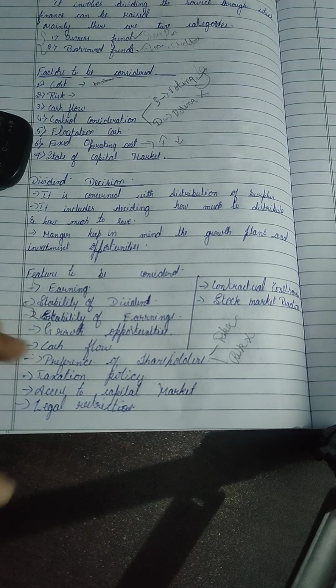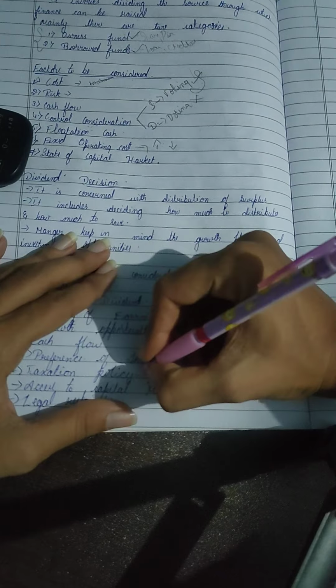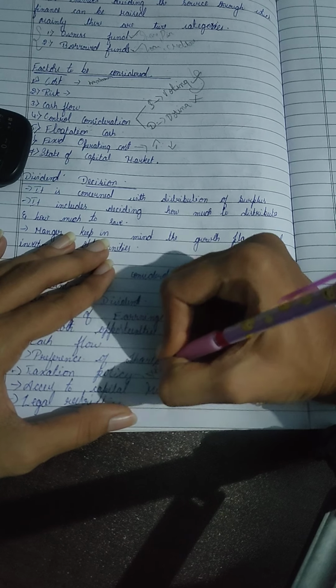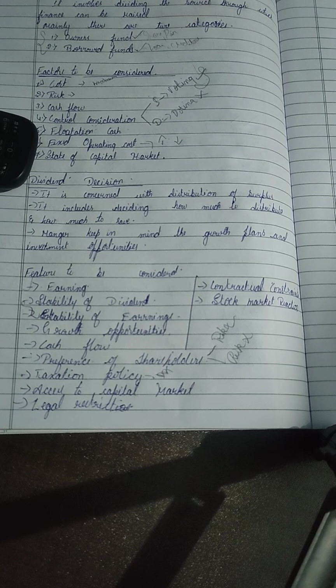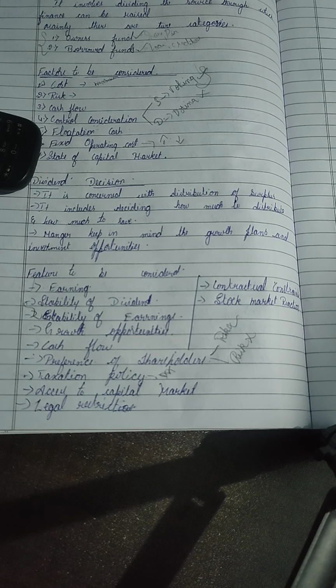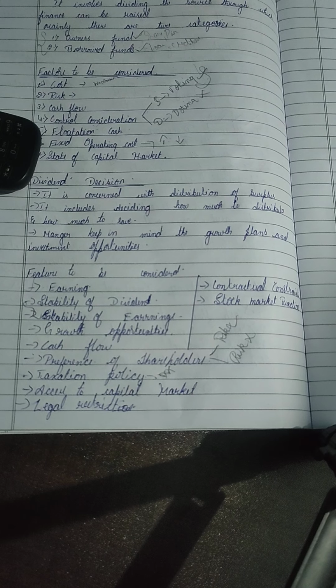Under the taxation policy, we need to pay DDT, that is dividend distribution tax. The higher the tax amount, the higher the charges. The lower the tax, the more dividend we can pay. If the dividend distribution tax is high, we can pay only a lesser amount. So what the tax policy is and what rate of tax is charged on our dividend distribution should all be considered.